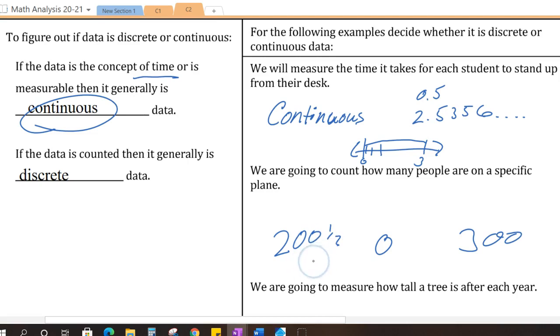We can't say that there's 145.75 of a person. That doesn't work. You have to count people as individuals. So you have 100 people on the plane, or 101 people, 102. So if we're going to count how many passengers are on a specific plane, we need a discrete number of people. So the answer here is discrete.